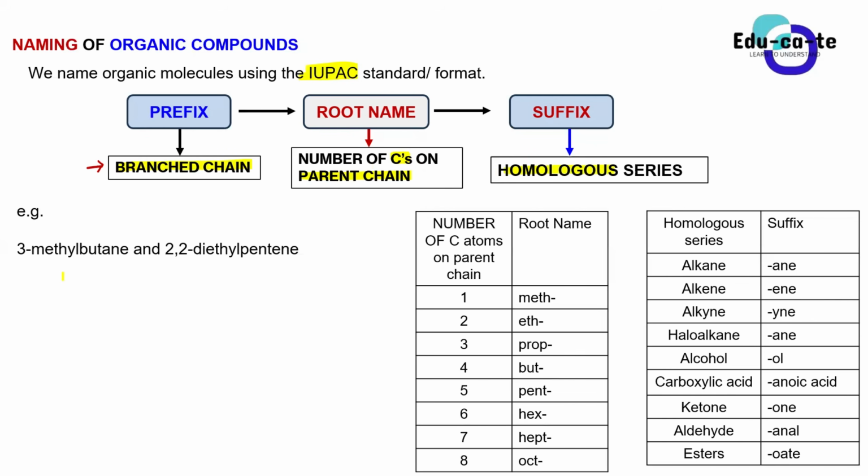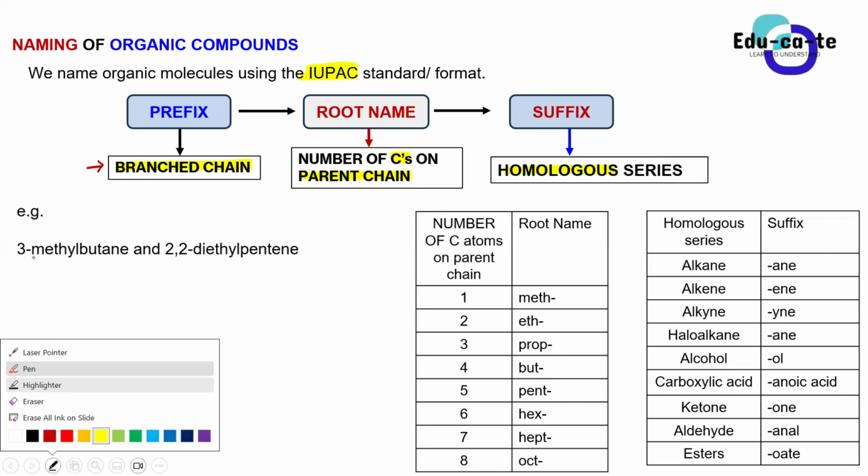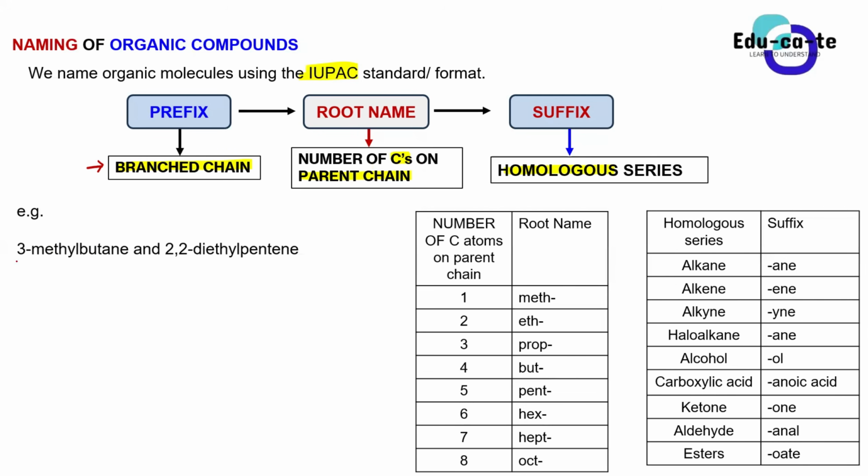All right, let's take this example. You have got 2 names provided here. The first one is 3-methylbutane. This is the name of an organic compound, so let's analyze this name. The first part, 3-methyl, is the side chain, or the substituent.